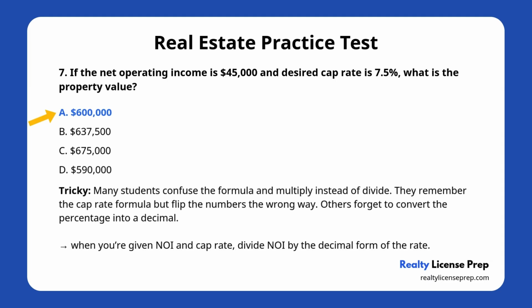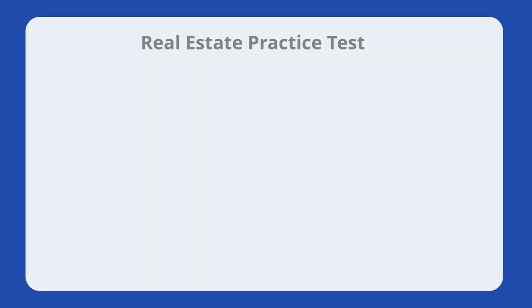Many students confuse the formula and multiply instead of divide. They remember the cap rate formula, but flip the numbers the wrong way. Others forget to convert the percentage into a decimal, trying to divide by 75 instead of 0.075. That leads to wrong answers that look close, which are common traps. So just remember, when you're given NOI and cap rate, divide NOI by the decimal form of the rate, never the other way around.